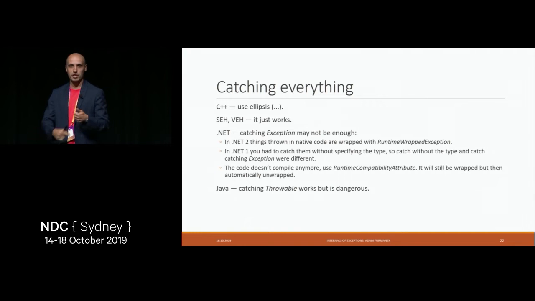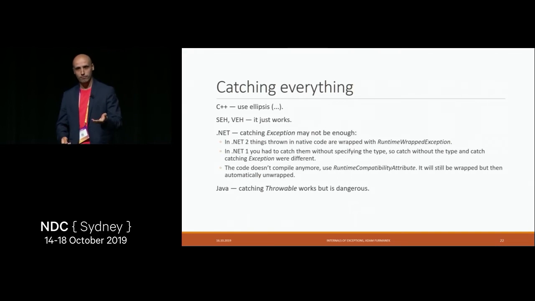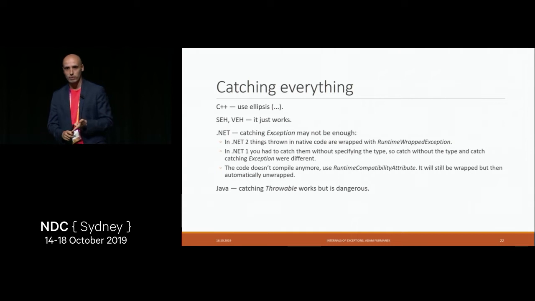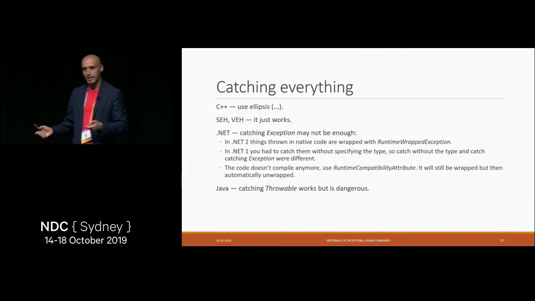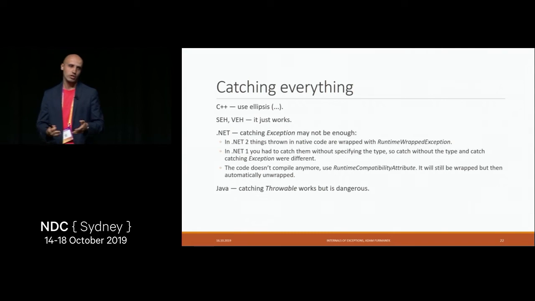You can throw string, you can throw exception, you can throw integer, you can throw whatever you want. So what was happening in .NET 1 when you throw something like this, it wasn't wrapped with any exception. So what you had was you had two exception handlers. One of them was catch exception, one of them was catch with no type specified, and the latter handler was catching those exceptions. In .NET 2, they changed this behavior.